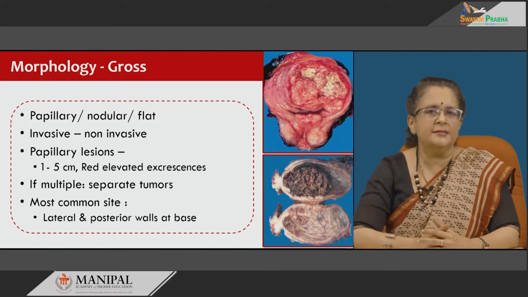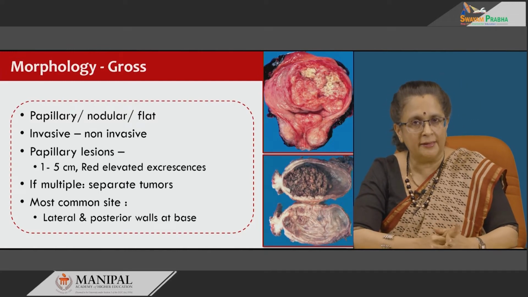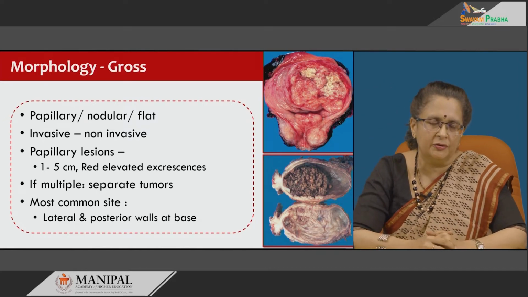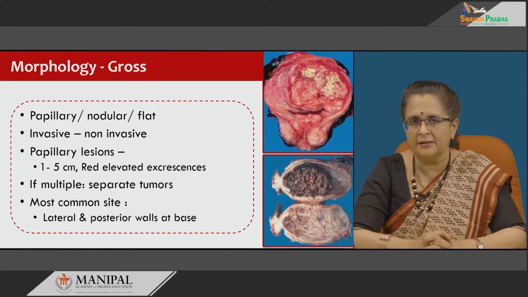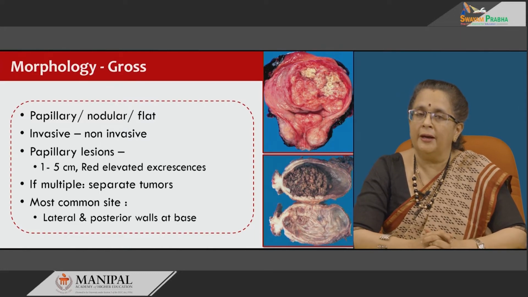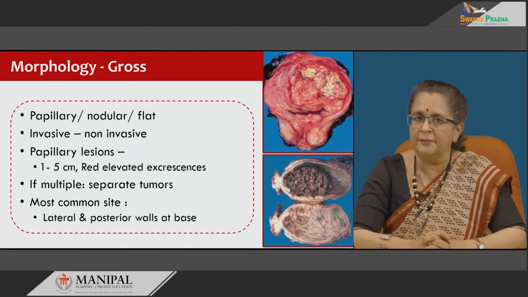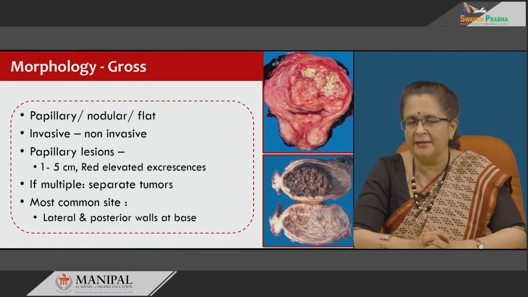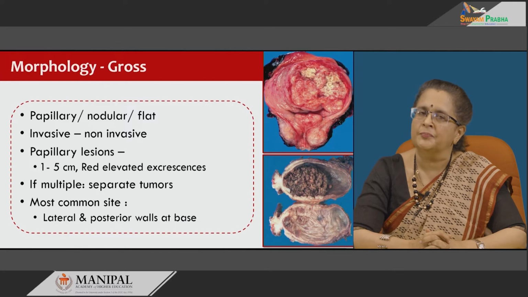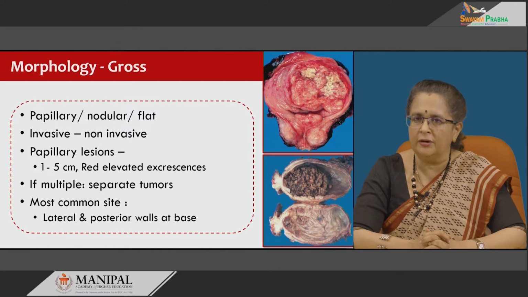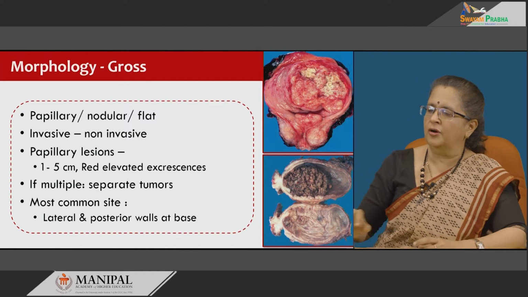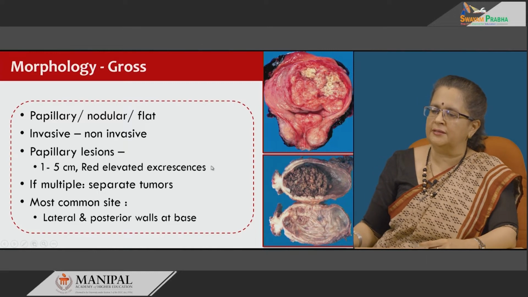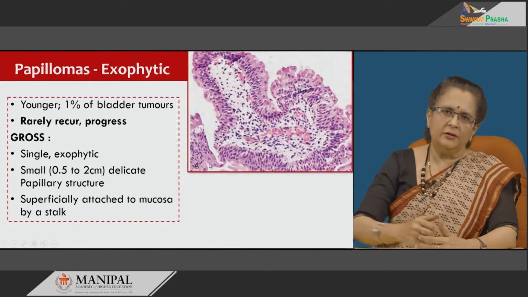So, grossly these depend on whether it is a papillary exophytic lesion or a flat lesion. If it is a flat lesion, there will be just mild elevation of the mucosa or sometimes just a change in color, it may be reddened, and papillary lesions are either papillary with multiple excrescences or nodular. Now, these could be 1 to 5 centimeters in size and they are usually red and elevated. Both these tumors can be invasive or non-invasive. The most common sites of involvement are the base, in that the lateral and the posterior walls at the base. Now, first we will look at papillomas.